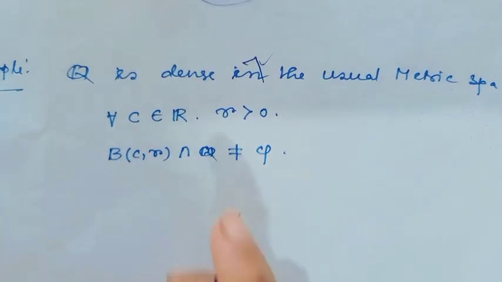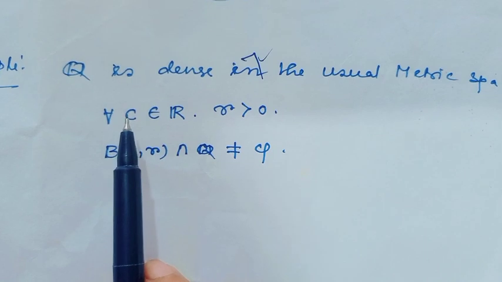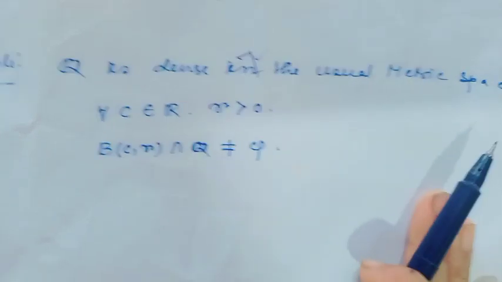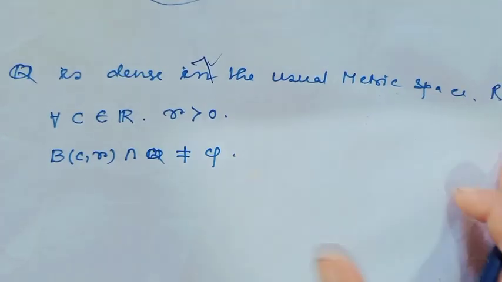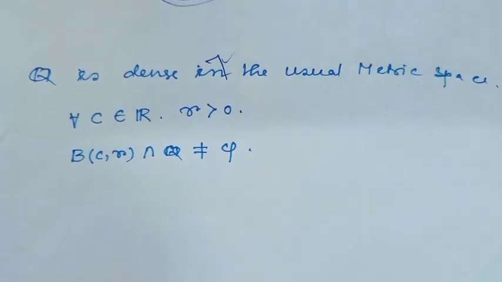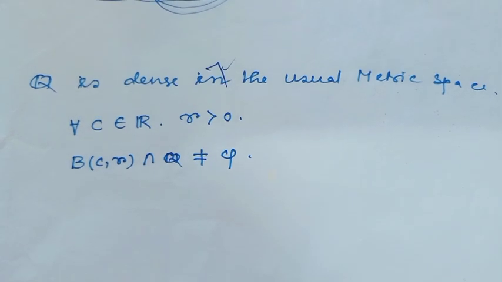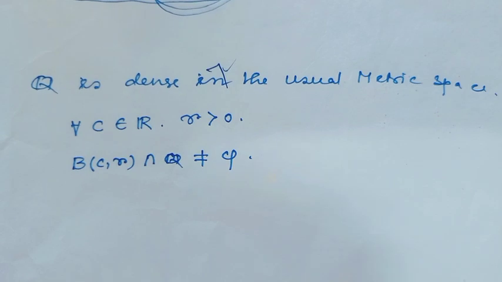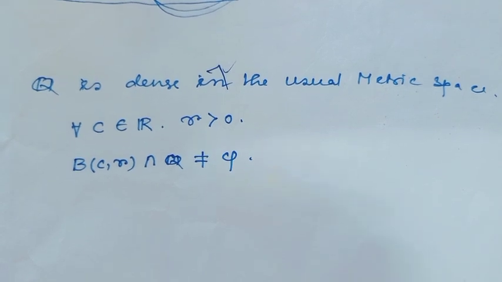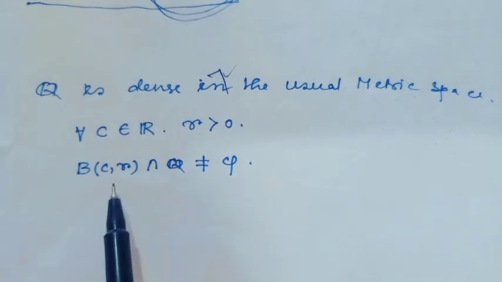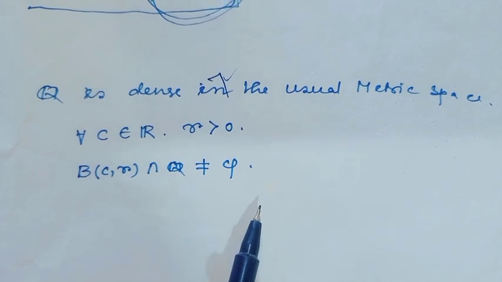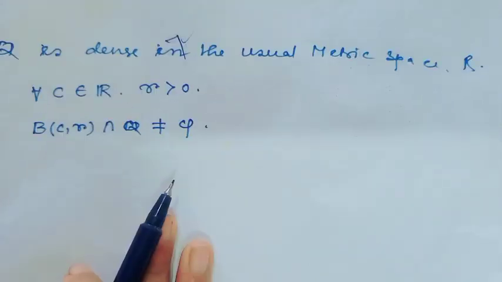Now let's see some examples of dense subsets. First example: the rational numbers Q are dense in the usual metric space R. Why is this dense? Because for all points c in the metric space R, for every r greater than 0, B(c, r) intersection Q is not empty. So Q is dense in the usual metric space R.